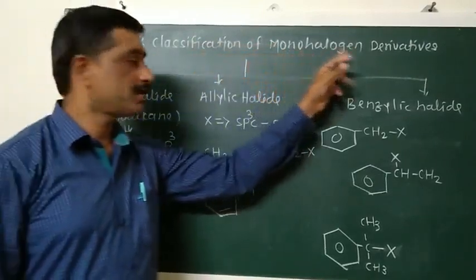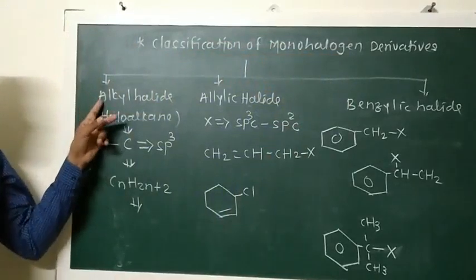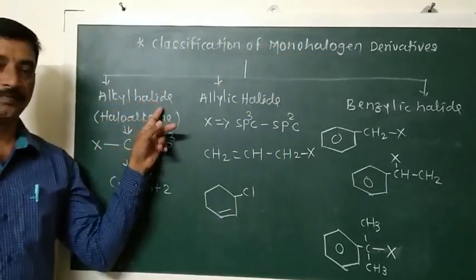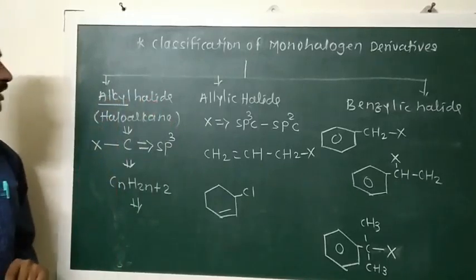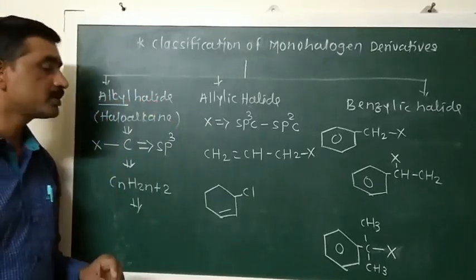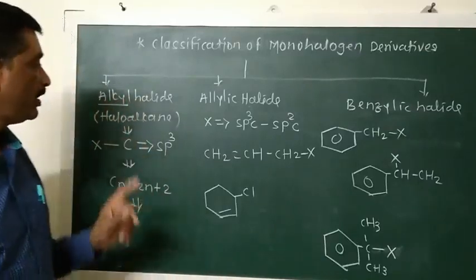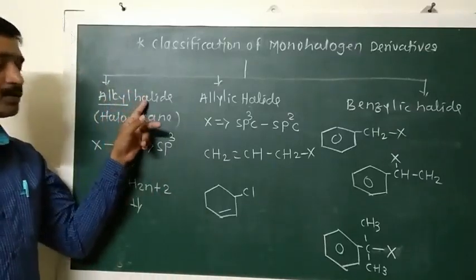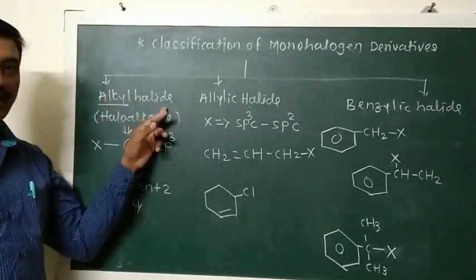Monohalogen derivative is classified into 6 different types. Here, the first type is alkyl halides. We know the alkyl group: the group obtained by removal of one hydrogen atom of an alkane is known as an alkyl group. And when an alkyl group is attached to a halogen atom, such compounds are called alkyl halides.